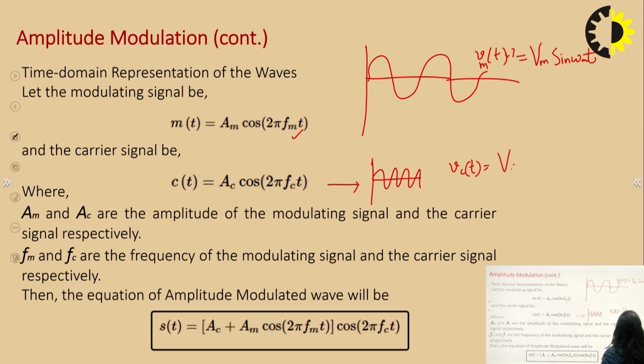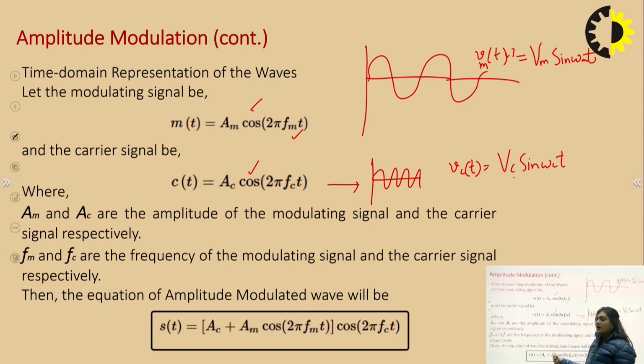So this is Vc sin omega c t. Here we have used the form of cos, or we can also use the form of sine. So this one was the message signal in the form of cos, this one is the message signal in the form of sine, this one is the carrier signal in the form of cos, and this is the carrier signal in the form of sine.